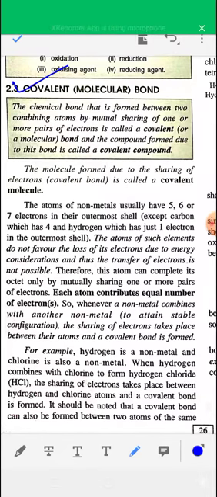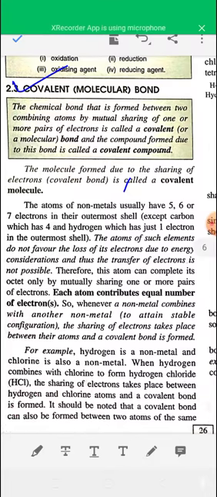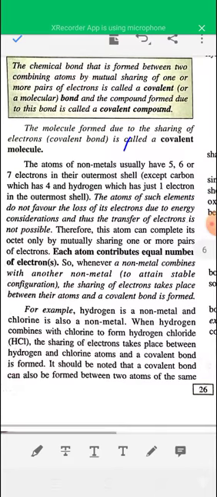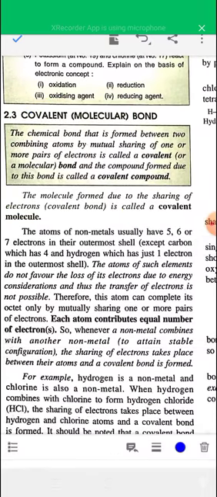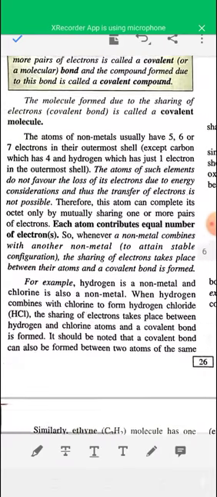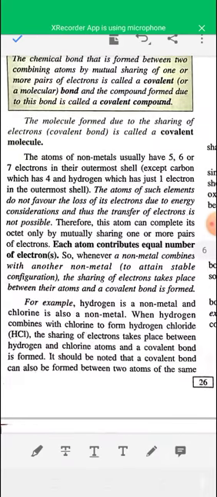And these non-metals combine among themselves to form covalent bonds or molecular bonds. During the formation of a covalent bond, each atom shares an equal number of electrons to form an electron pair. And after formation, the electron pair is used equally by both the combining atoms.